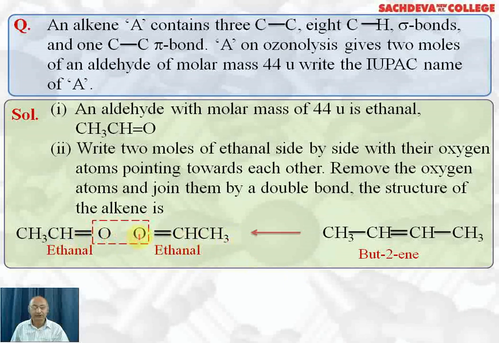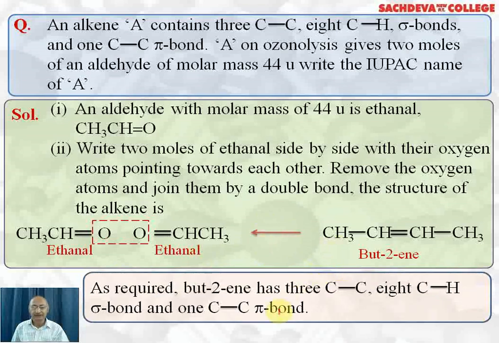Remove these 2 oxygens and join this CH with this CH with a double bond. So we get but-2-ene. But-2-ene on ozonolysis followed by reduction will give you 2 moles of ethanal. So A is but-2-ene, and it contains 3 carbon-carbon single bonds, 8 C-H sigma bonds and 1 carbon-carbon pi bond.